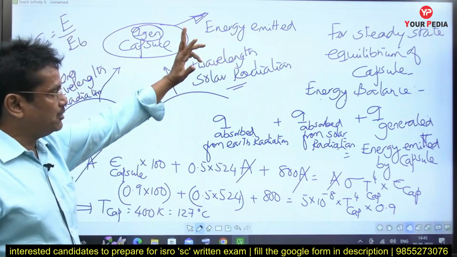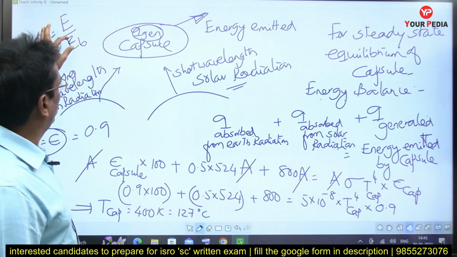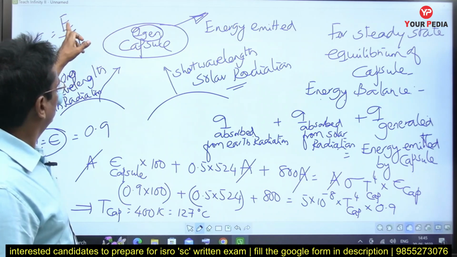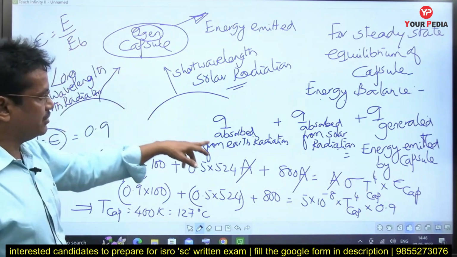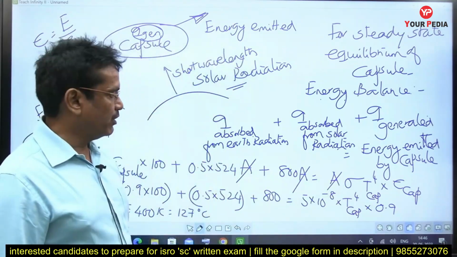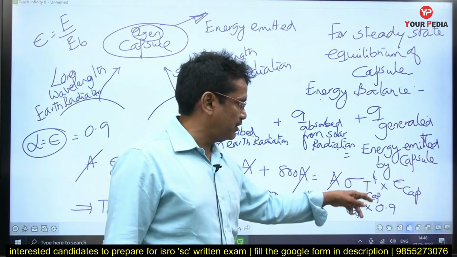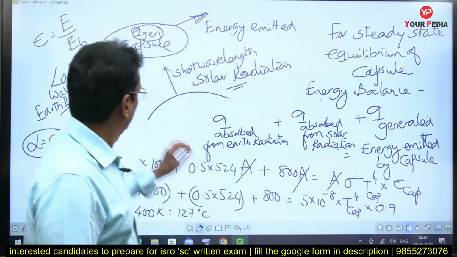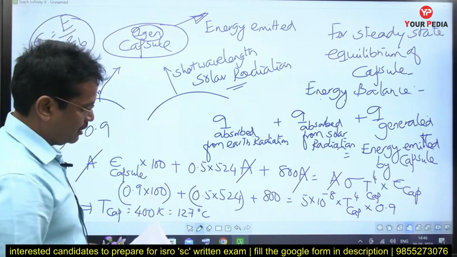Energy emitted by the capsule, I have used the definition of the emissive power of the capsule divided by emissive power of the black body should be equal to the epsilon, because emissive power of the capsule is epsilon into EB. EB is given as sigma T to the power of 4 from the Stefan-Boltzmann law. Sigma has been given as 5 into 10 power minus 8, temperature of the capsule to the power of 4 into emissivity of the capsule, 0.9. The definition of the emissivity is also used here in solving the problem.